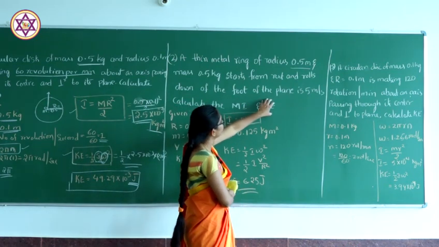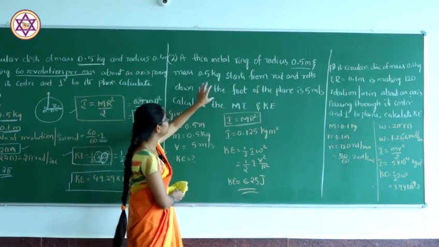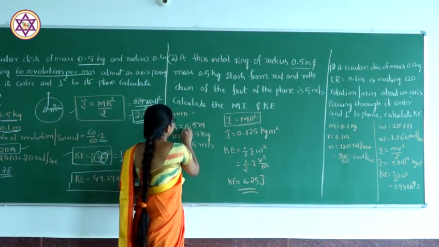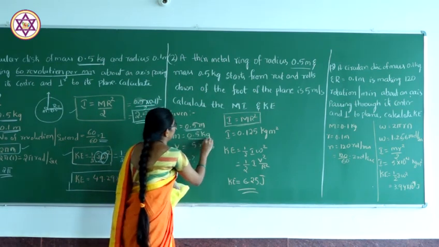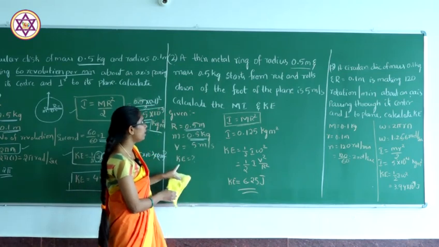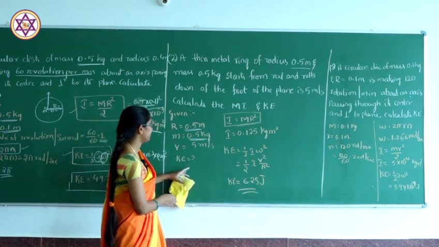So here we have to find both the moment of inertia and the kinetic energy. They have given the radius, 0.5 meter, and the mass, 0.5 kg.